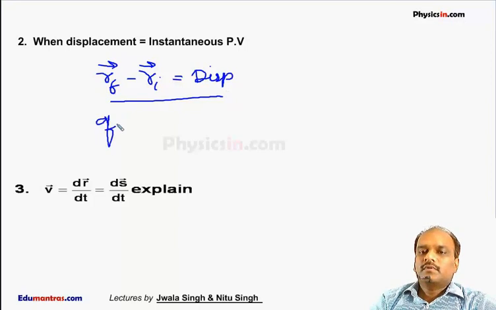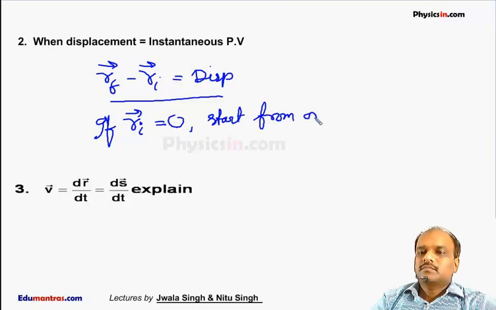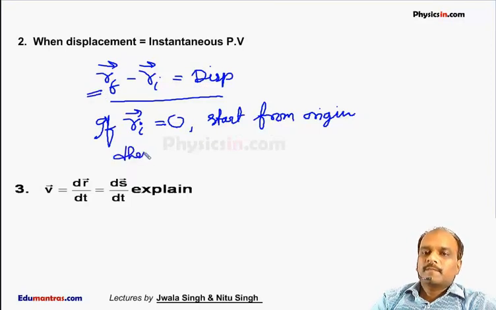If Ri is equal to 0, if the initial position vector of the particle is 0, it means it starts from origin. If the motion starts from origin, then the displacement is equal to the position vector at that instant. Then R is equal to displacement. Otherwise, the position vector and displacement mean two different things.